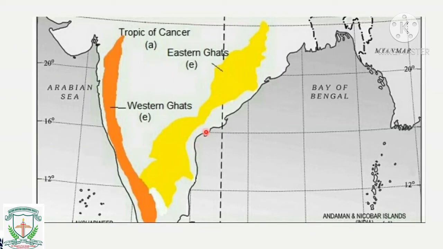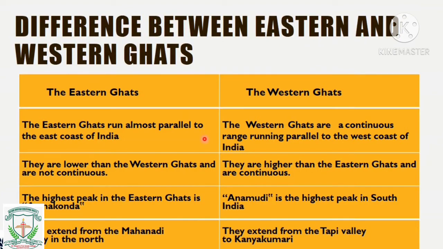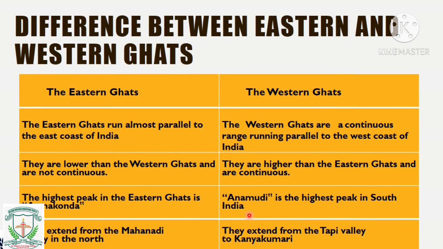Armakonda is present here, and Anamudi is the highest peak in South India. So not only in the Western Ghats, in entire South India we have Anamudi as the highest peak. That's so much height it is.